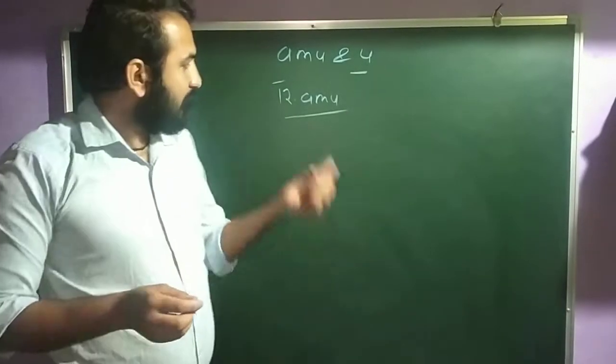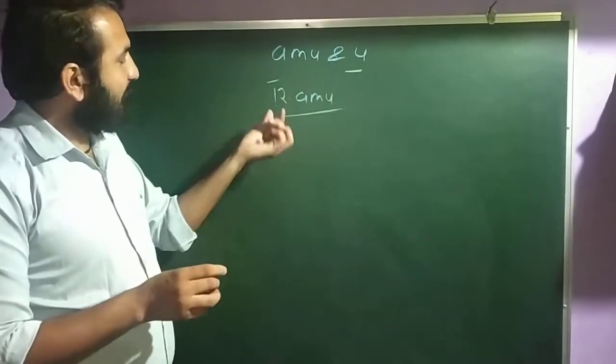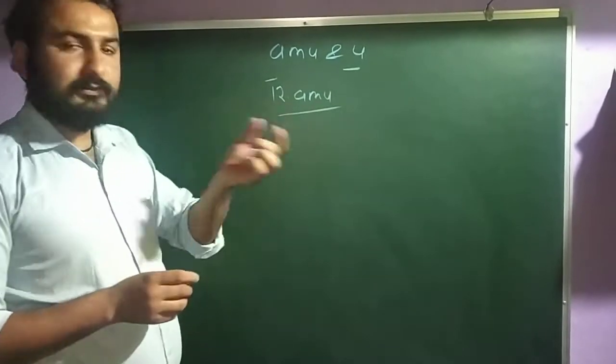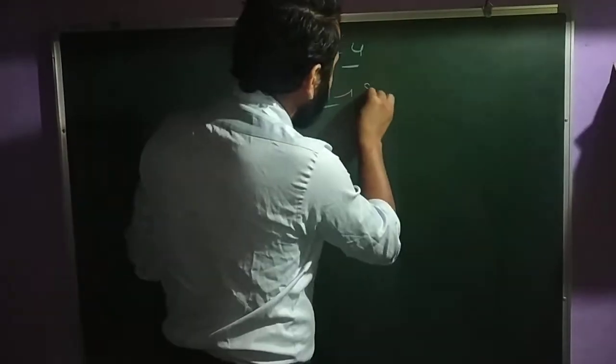Clear? This 12 AMU is the atomic mass, and we know that atomic mass has no unit. This AMU is only a scale.